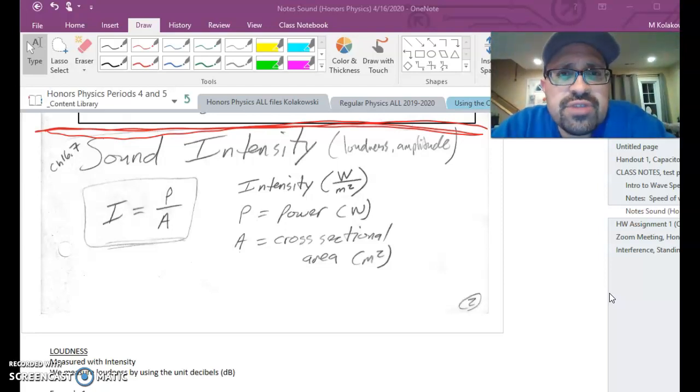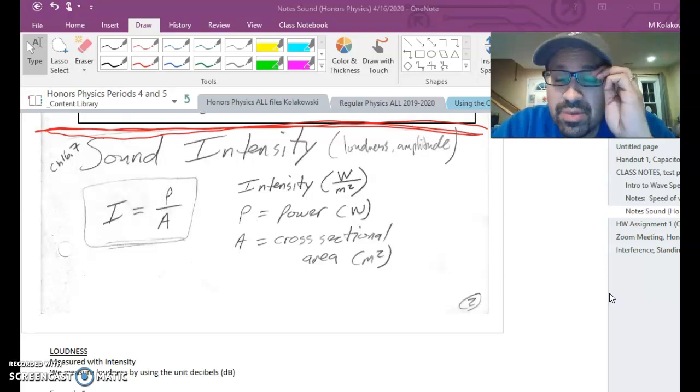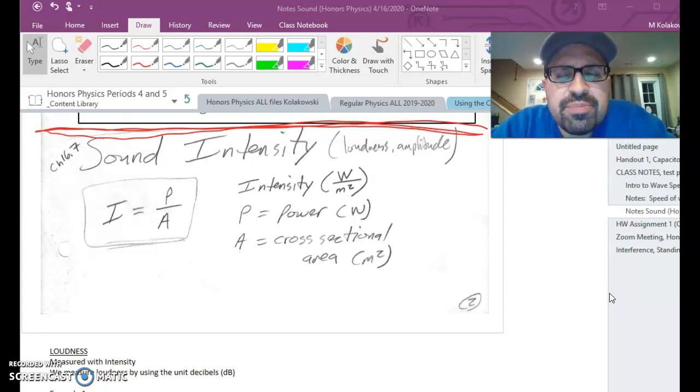So I can't do this demonstration in the classroom, but I have a hearing test that I usually play in the room. And at some point, there's a sound that I can't hear, but people in the room can hear it. And that's because you guys have younger ears than I do. And your range is a little bit better than mine.